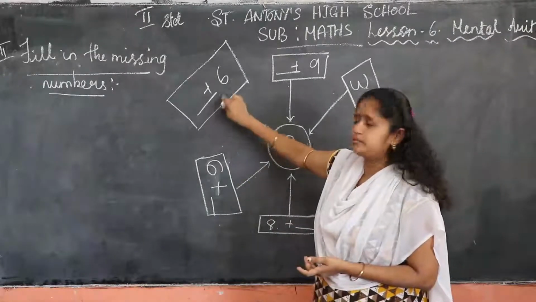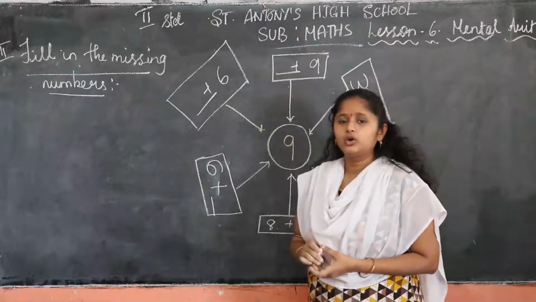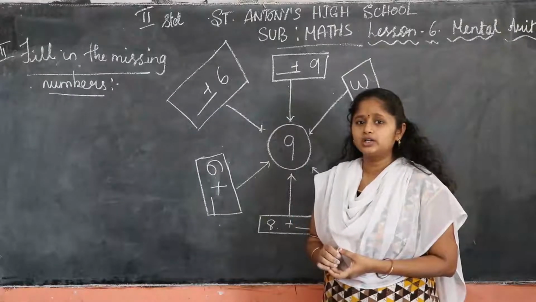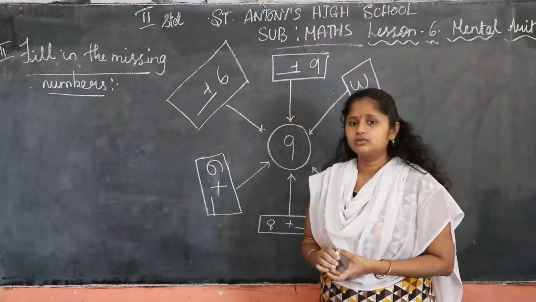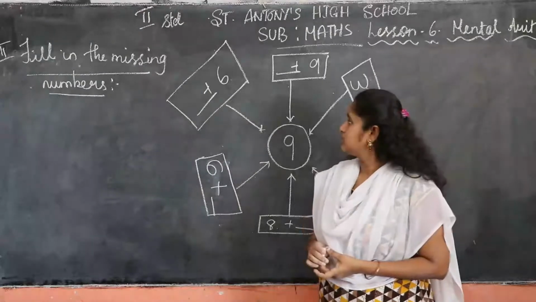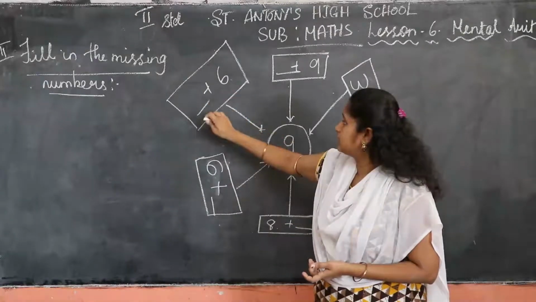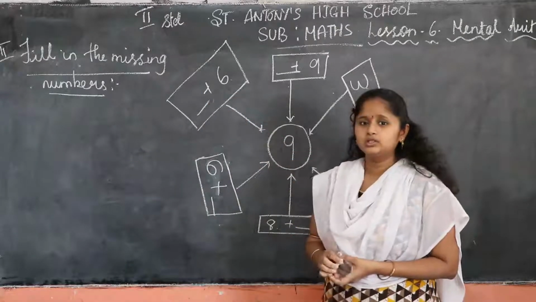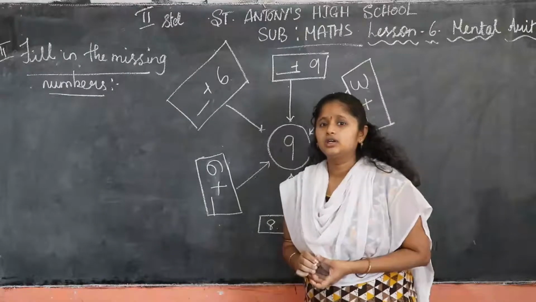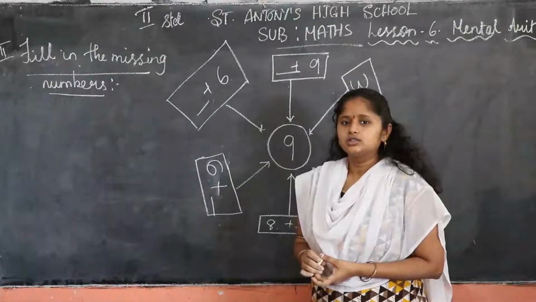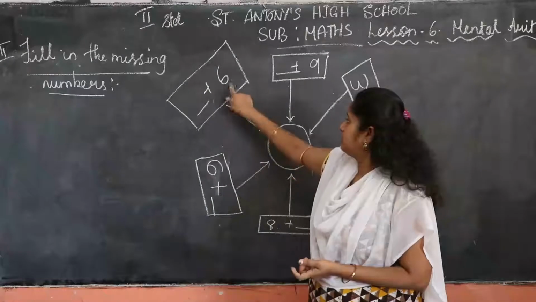Dash plus 6. So plus 6 means what? How will you add to get 9? Just count it, plus 6.